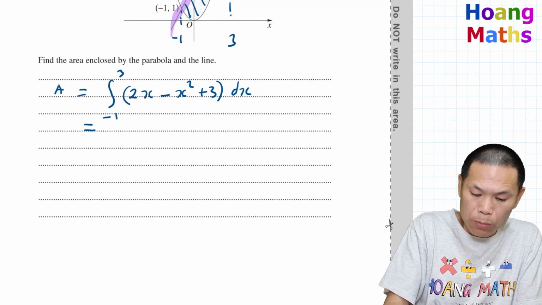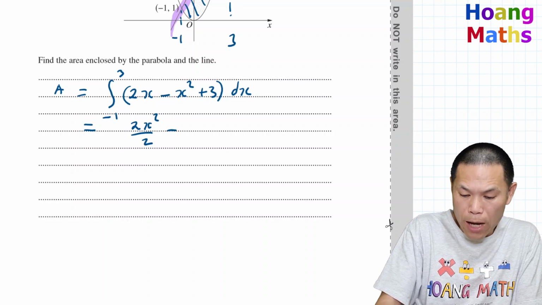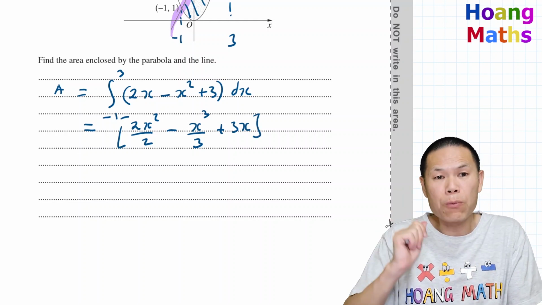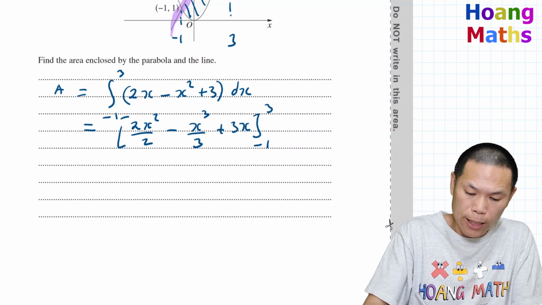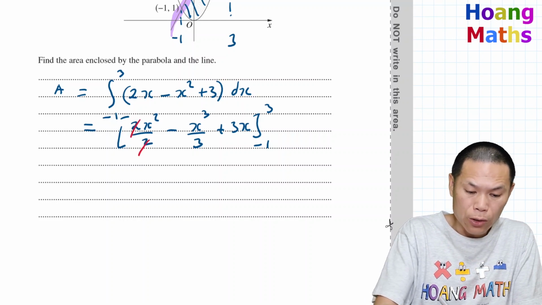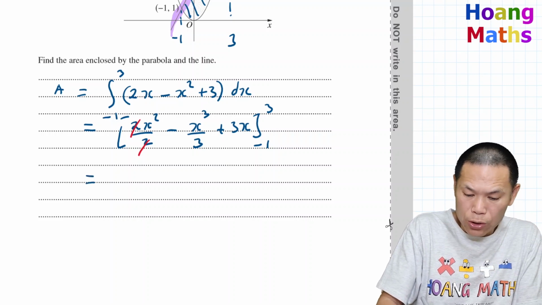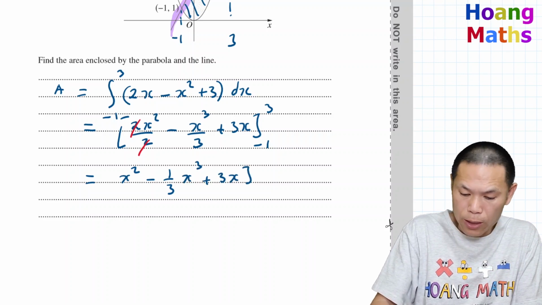That should give me 2x squared divided by 2 minus x to the power 3 divided by 3 plus 3x, from -1 to 3. Of course, I can simplify that. Let me write this out. That gives me x squared minus 1/3 of x cubed plus 3x. So there you go.